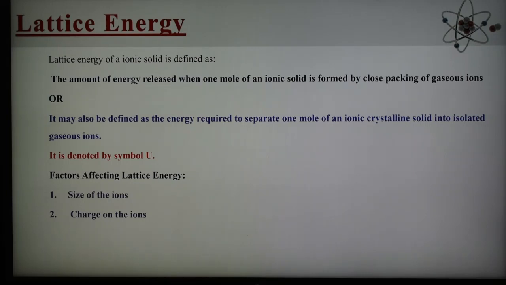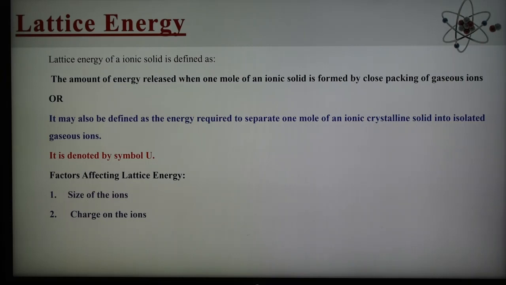Once the gaseous ions are formed, the ions of opposite charges come close together and pack up three-dimensionally in a definite geometrical pattern to form an ionic solid or ionic crystal. Lattice energy of the ionic solid can be defined as the amount of energy released when 1 mole of ionic solid is formed by close packing of gaseous ions. Or it can also be defined as the energy required to separate 1 mole of ionic crystalline solid into isolated gaseous ions.